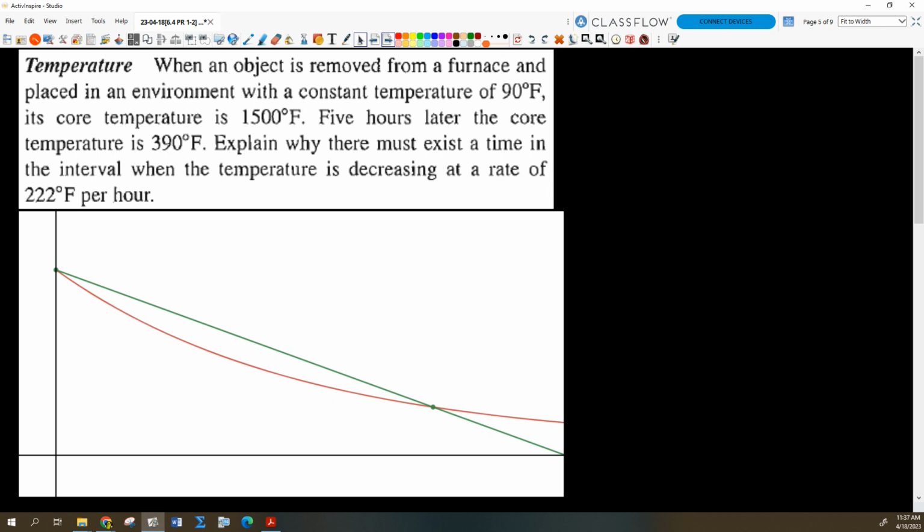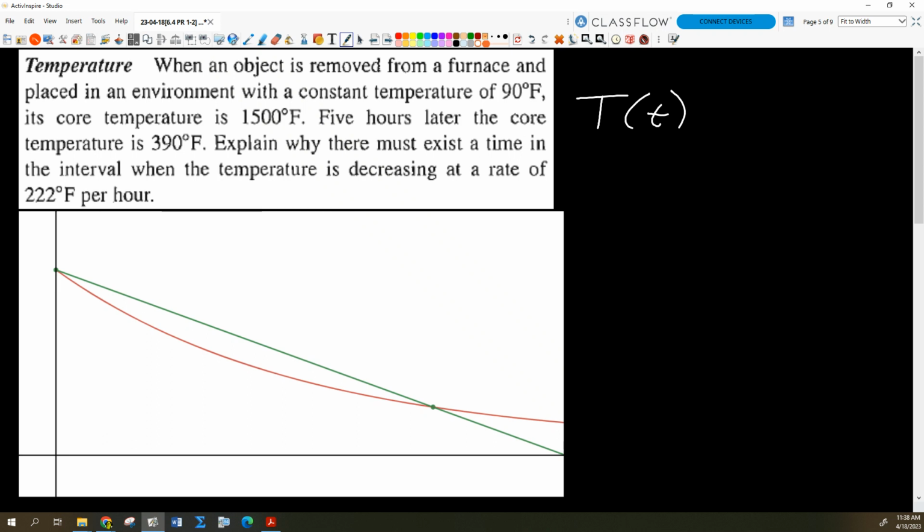So if we were going to define a function here that's temperature as a function of time, is that going to meet the criteria of the mean value theorem on our domain, which is going from 0 to 5, isn't it? We're starting the stopwatch when we drop it into the water bath, and the stopwatch ends at 5 hours when the temperature has dropped to 390. So what do you think? Is it going to meet the criteria of the mean value theorem?